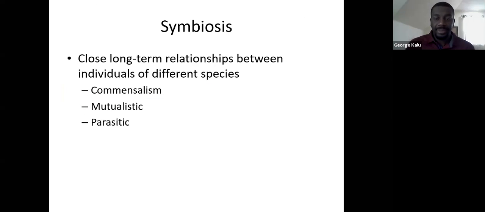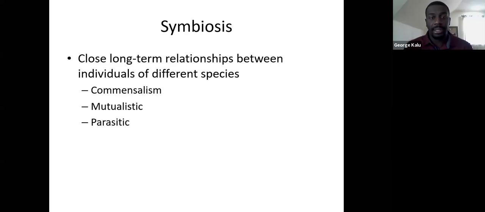Okay. So now, shifting gears a little bit, but in the same vein. When we're looking at different species, they can have different interactions with one another. These are what we call symbiotic relationships. There are different types, and these are long-term relationships between individuals of different species. We have three major types: commensalism, mutualism, and parasitism, or parasitic relationships.